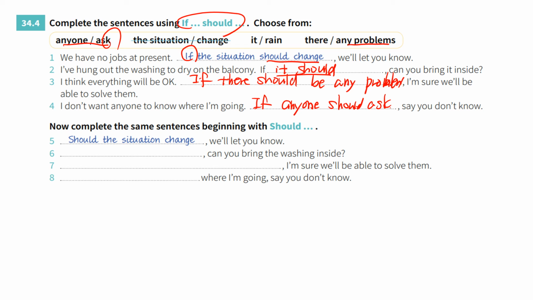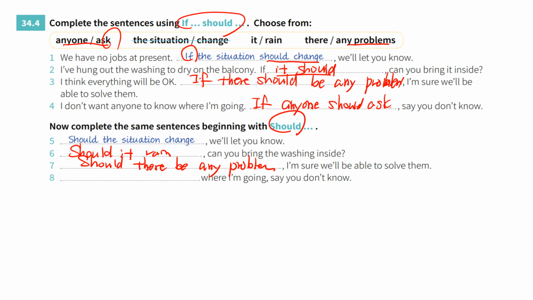Now complete the same sentences beginning with should. Should the situation change, we'll let you know. And then, should it rain, can you bring the washing inside? And then, should there be any problems, I'm sure we'll be able to solve them.